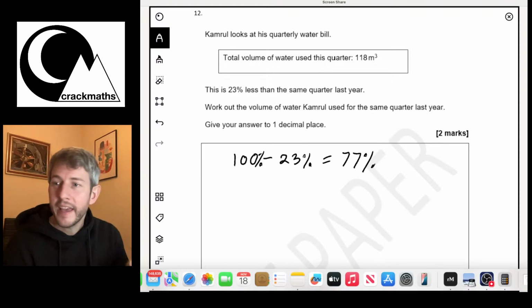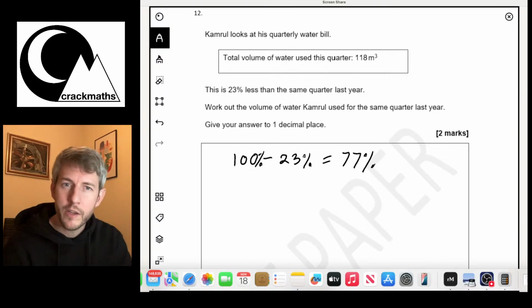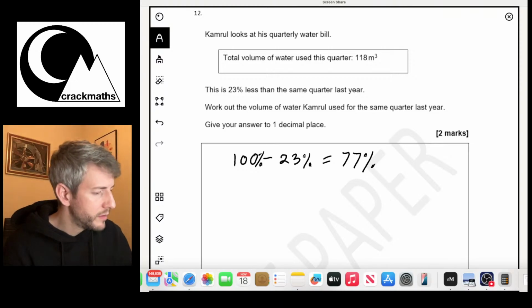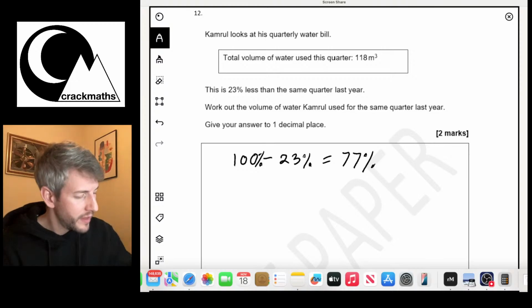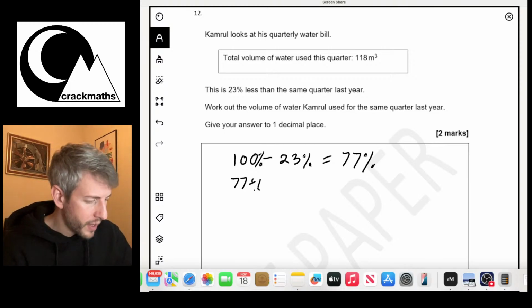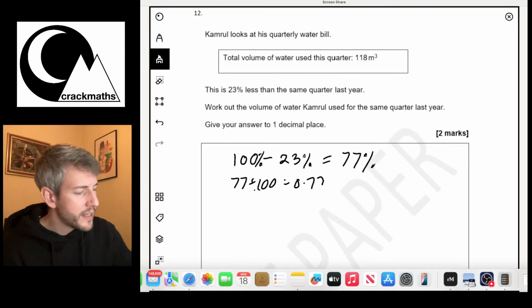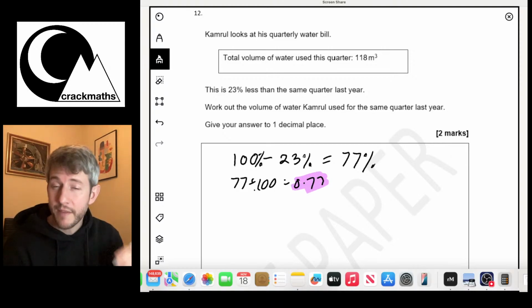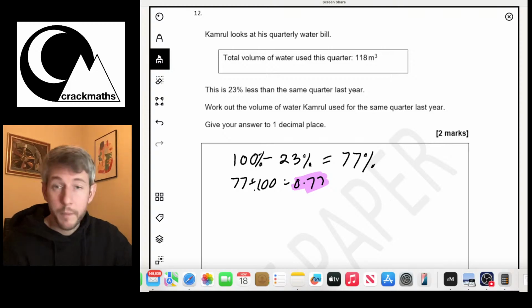So this year he used 77% of the water that he used last year. Now remember, 77 divided by 100 equals 0.77. So anything that's been multiplied by 0.77 has been reduced by 23%.